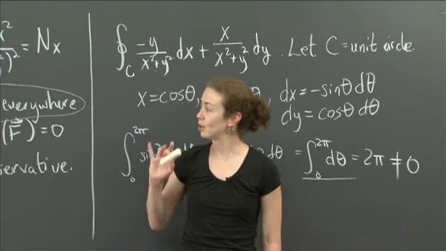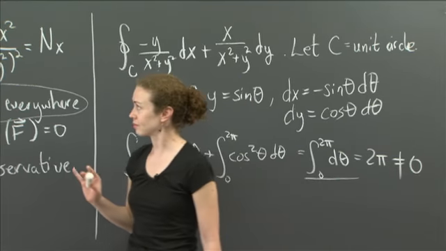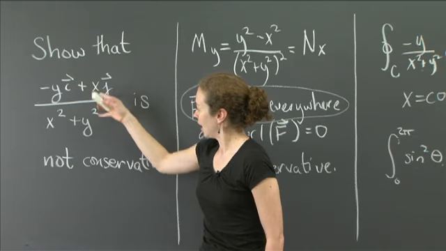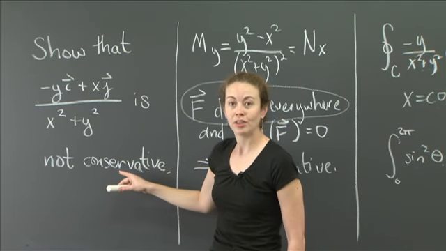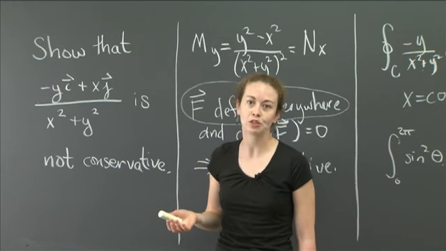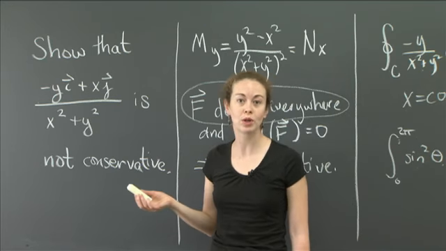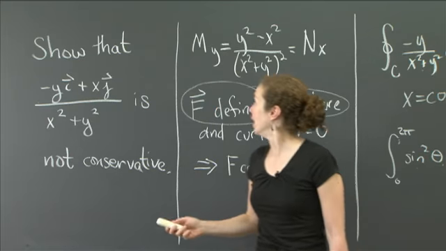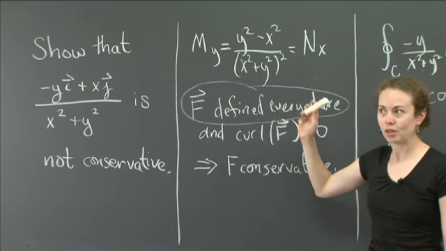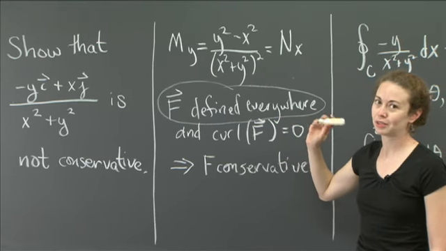So let me go back and just remind you where we came from. We started off with a vector field, and we wanted to show, sorry, that it was not conservative. So the first thing you might want to check, which maybe you did, was if the curl was 0. And in fact, the curl is 0. And so maybe you thought, well, she might have done something wrong, or she might have written something wrong.